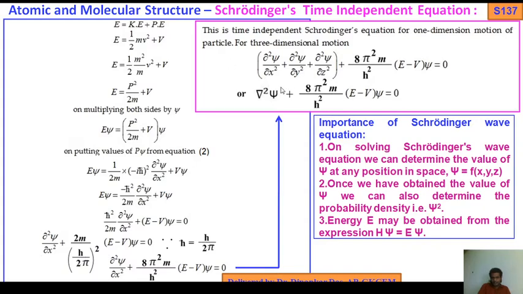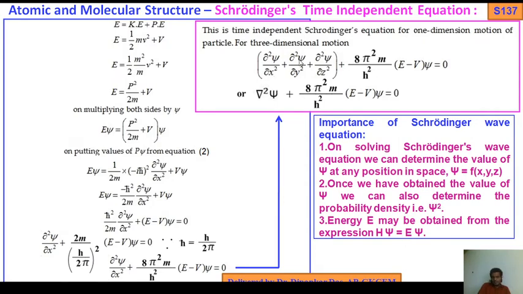For three dimensional, del square psi by del x square plus del square psi by del y square plus del square psi by del z square plus 8 pi square m by h square (E minus V) psi equals 0. Or with the Laplacian operator capital delta equals del square: the delta means del by del x, del by del y, del by del z. So del square psi, this one equals del square psi plus,